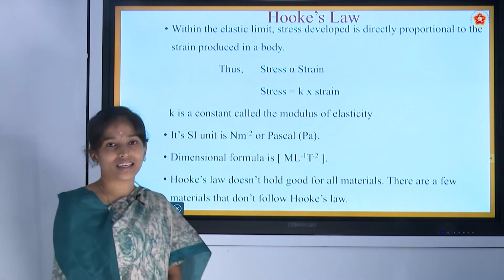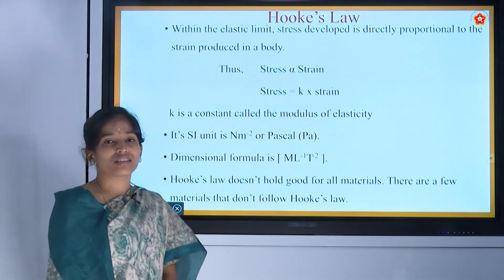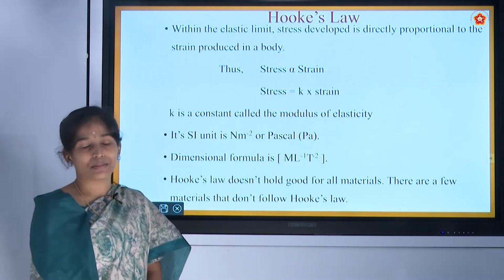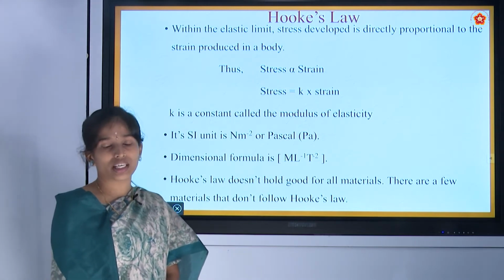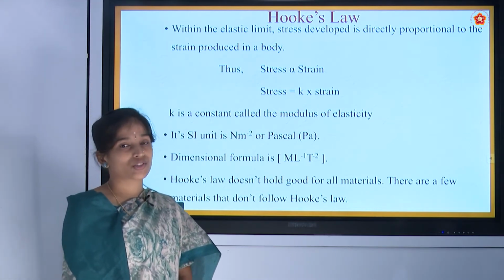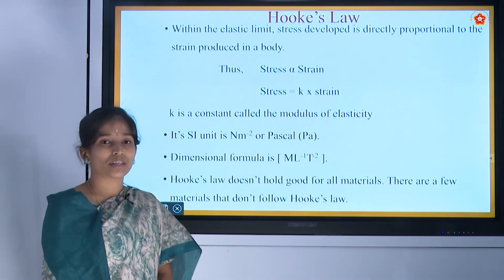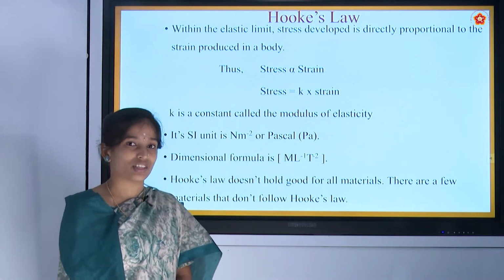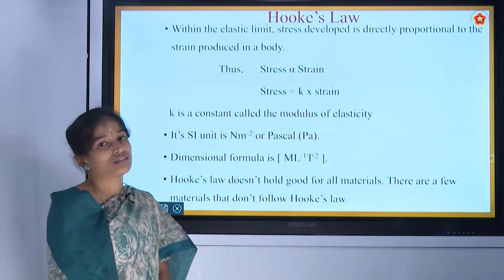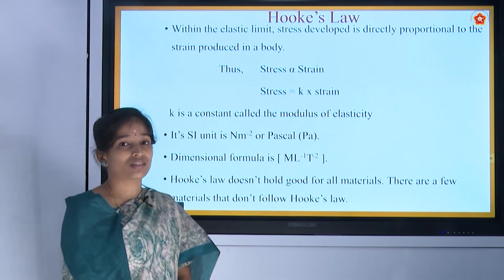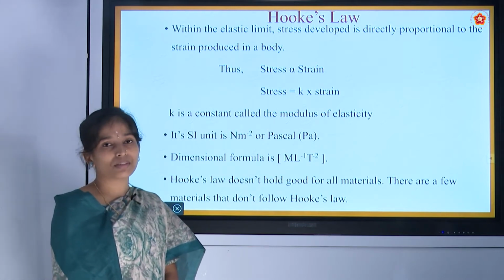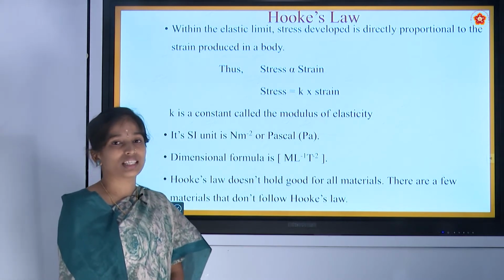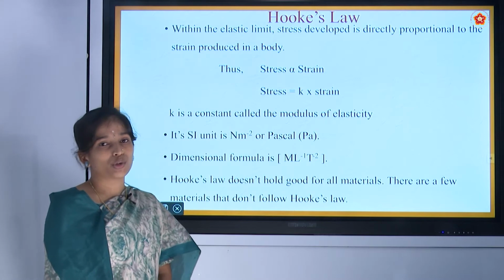Hooke's law states that within the elastic limit, stress developed is directly proportional to the strain produced in the body. That means if we apply force on any body, that means we are applying external force. So for that there will be an internal restoring force developed in the body to regain its original dimension. This restoring force is nothing but stress. Due to the developed stress, strain will be produced in the body. Therefore, the stress developed is directly proportional to the strain produced in the body.